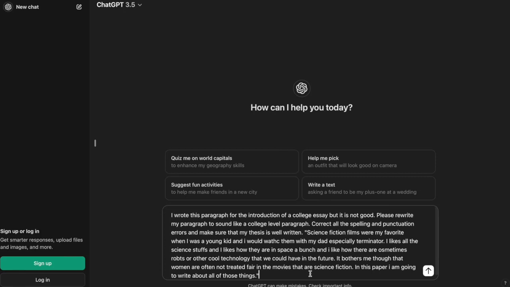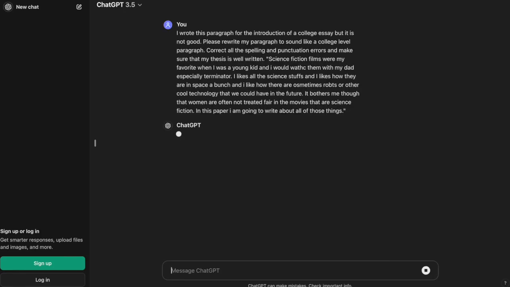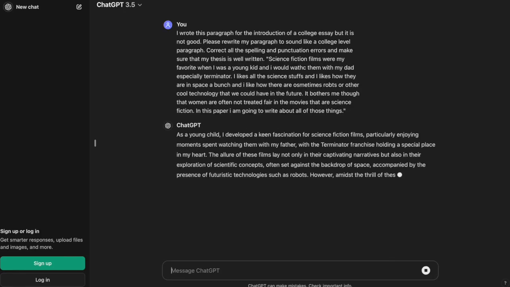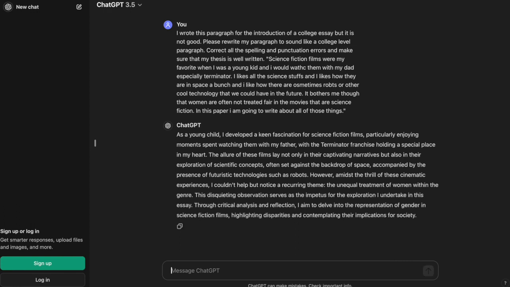I'm betting that it is going to be far more sophisticated. Here we go. "As a young child, I developed a keen fascination for science fiction films." Let's look at this middle sentence. "The allure of these films lay not only in their captivating narratives, but also in their exploration of scientific concepts, often set against the backdrop of space, accompanied by the presence of futuristic technologies such as robots." This is clearly not the same sentence that I wrote. It's obvious to everyone who reads this, from other students to professors, that this is not the same paragraph.